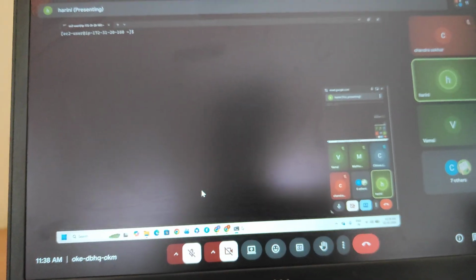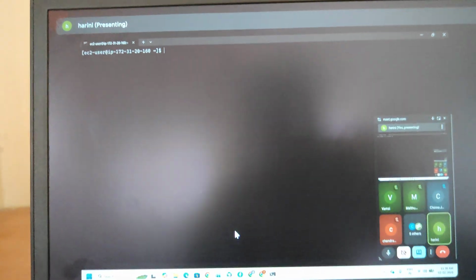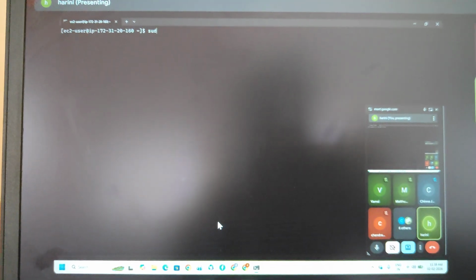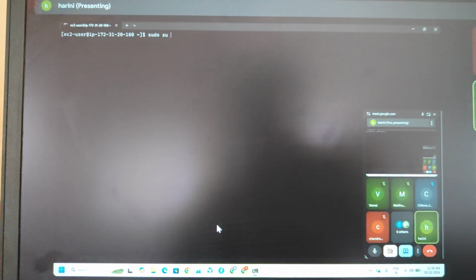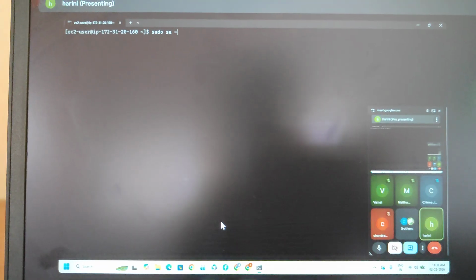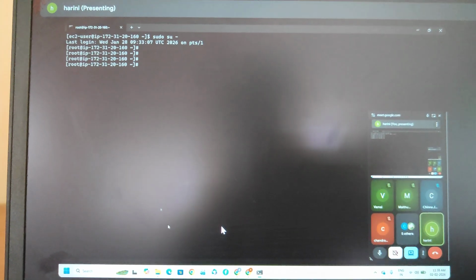So now I want to install the Maven software and Java software, and we can check whether they are available or not. Okay, now I want to enter sudo su hyphen, so I go to the root path. Before, I was in the EC2 path.